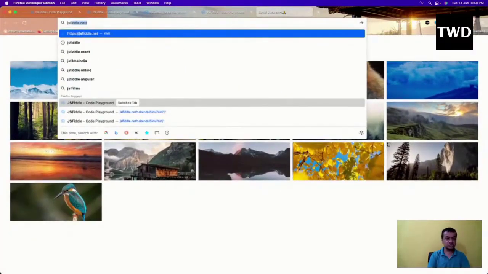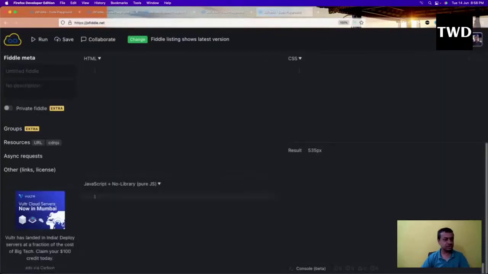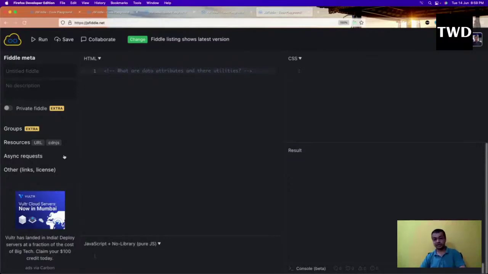Now the next question, a very important question. This is something which you will see at a lot of places. What are data attributes and what are their utilities? In HTML, if you want to store data, you use the data attributes. I've seen data attributes being used in testing also. We'll now see that.